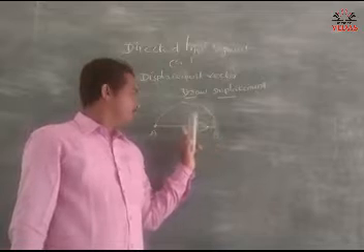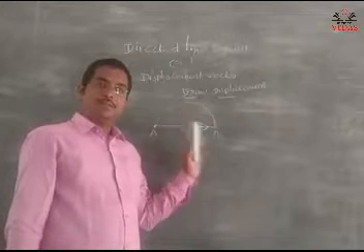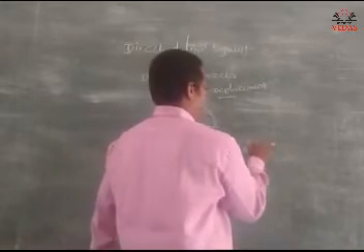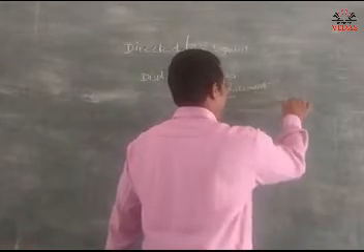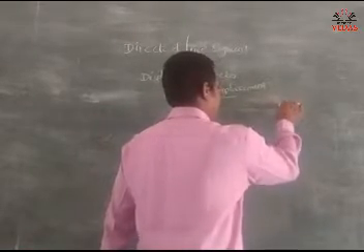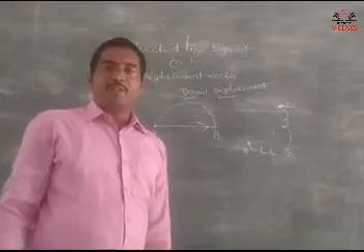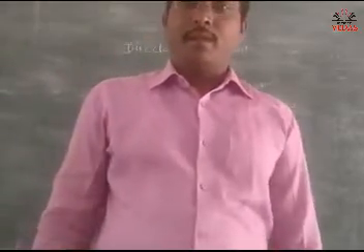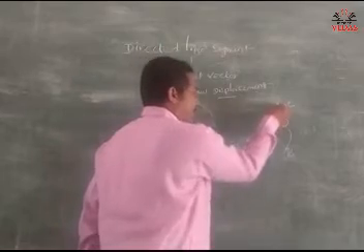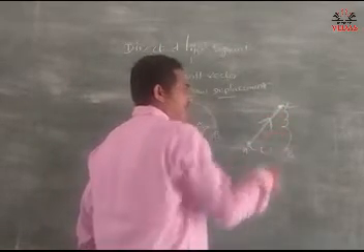Direction, magnitude. This is a displacement vector. Say point A, point B, point C. See here, draw the displacement vector from A to C. Join point A and point C with a straight line. So this is a displacement vector.